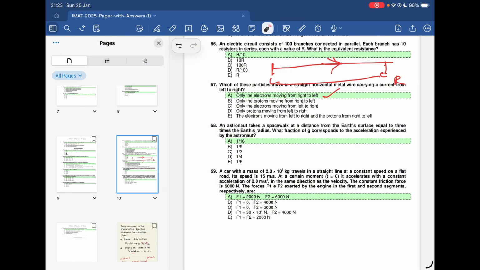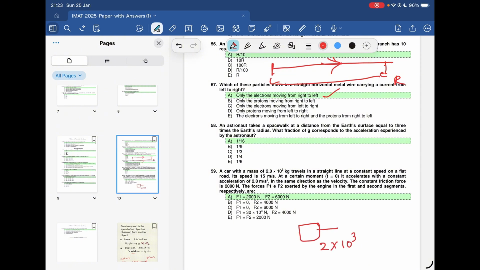A car with a mass of 2 times 10 to the power 3 kilogram travels in a straight line at a constant speed on a flat road. The car mass is given, and it is traveling at a constant speed.